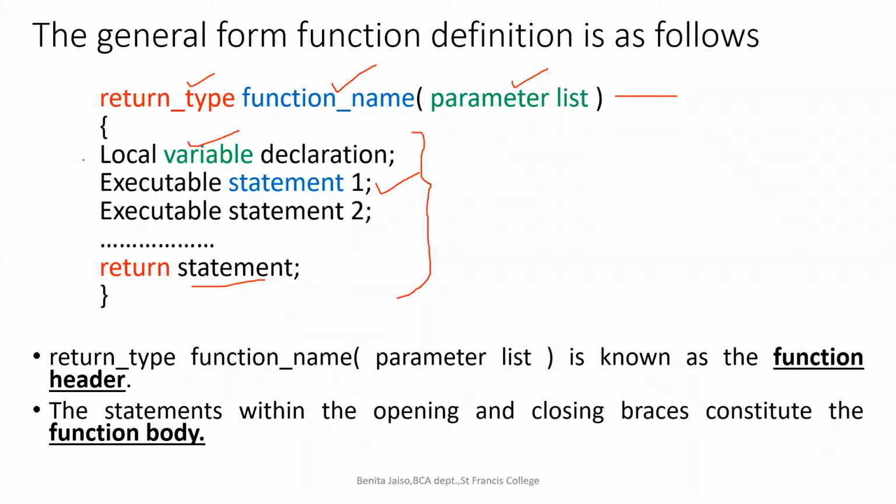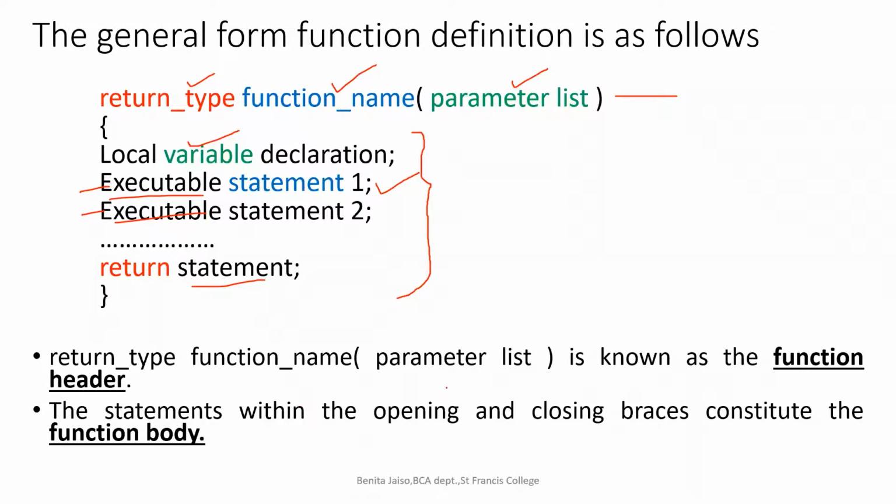Sometimes if you don't use any local variable, we need not give a local variable. That is okay. But the lines to be executed are mandatory. The lines to be executed will be there, even if local variables are not there, even if the return statement is not there. So what exactly has to happen when a function is called will be written within the curly bracket.